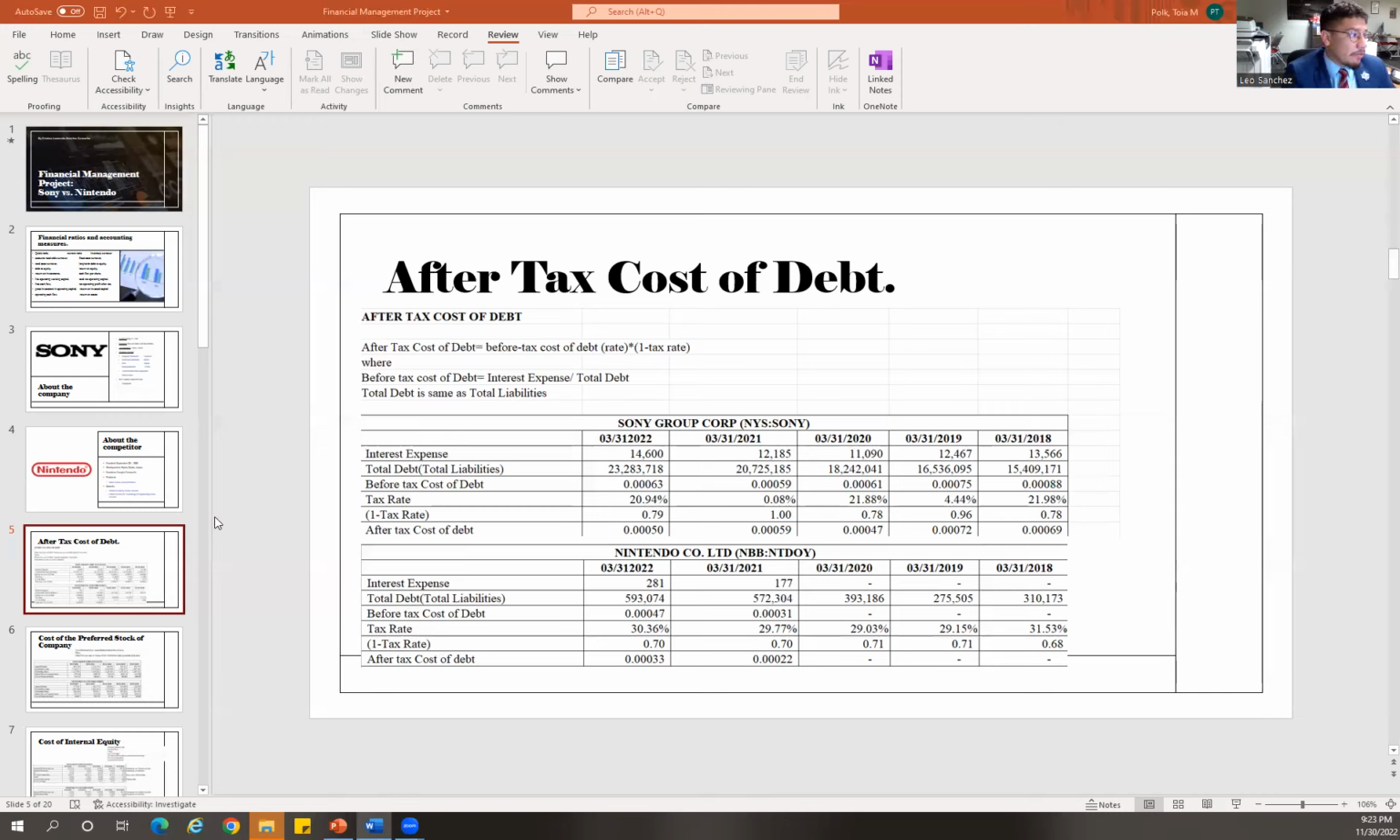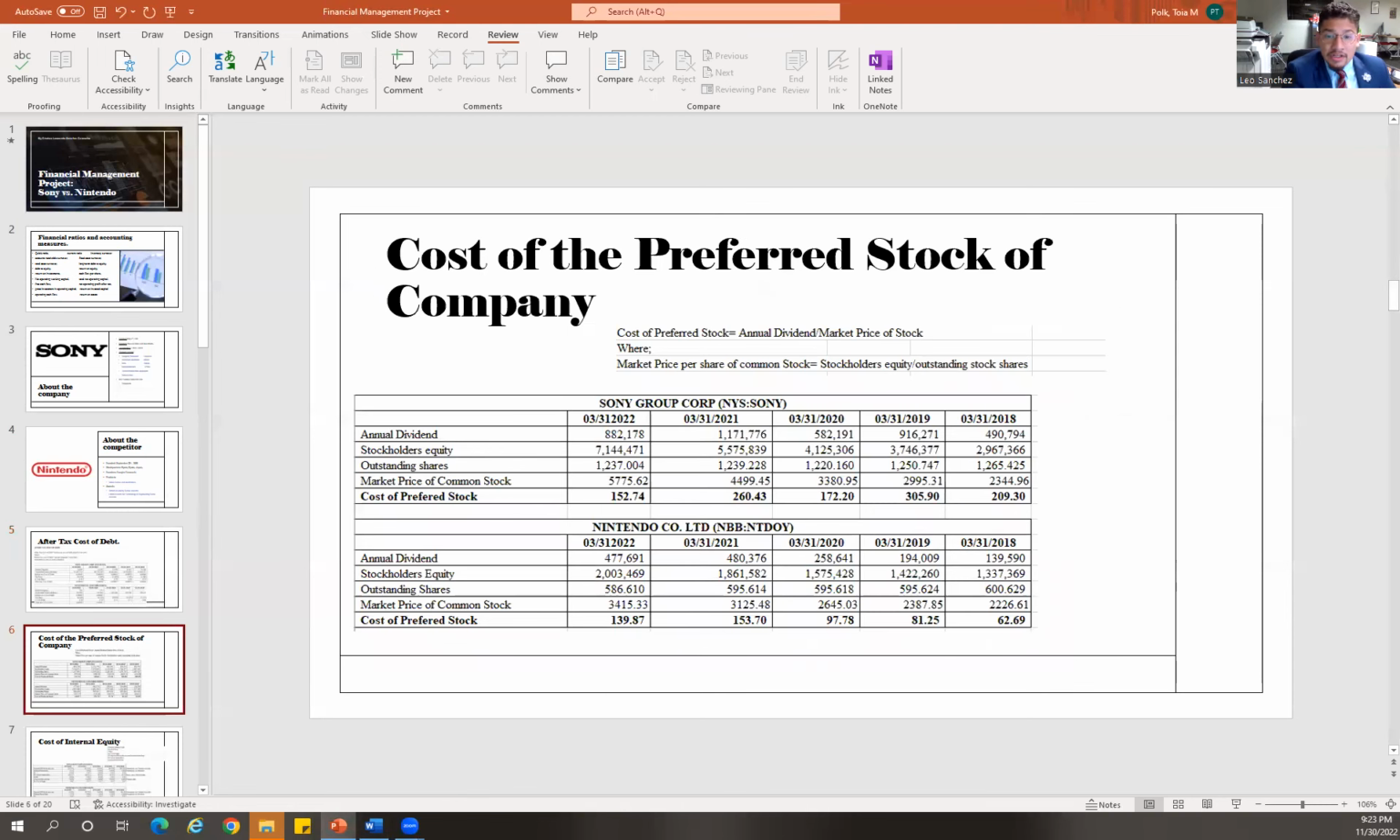The next thing that we're going to look at is the cost of the preferred stock of the company. It can be described as the amount that a company pays its investors in order to convince them to invest in the preferred shares. From the definition, it means that most companies will prefer to use less money to attract potential investors. Therefore, the lower the cost of the preferred stock, the better.